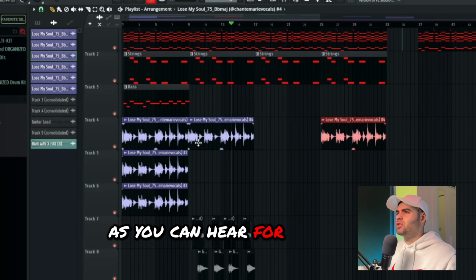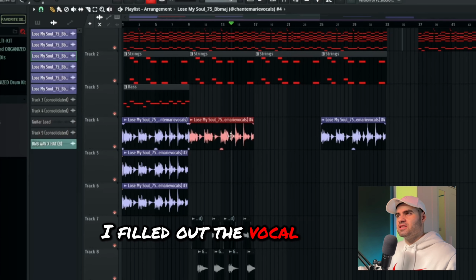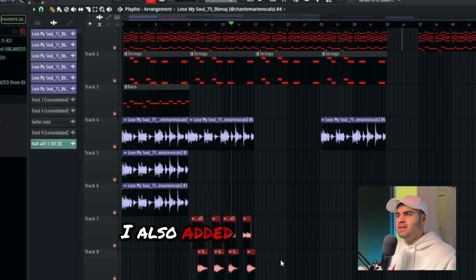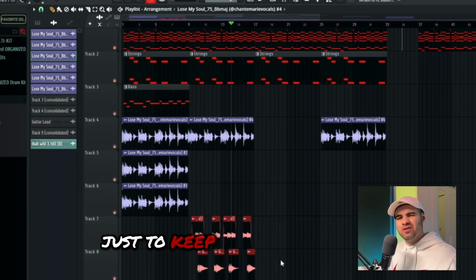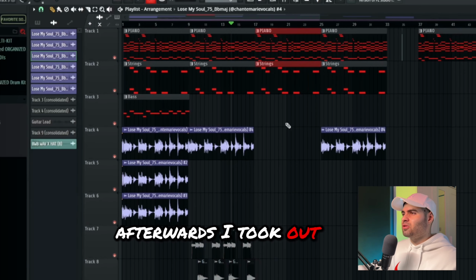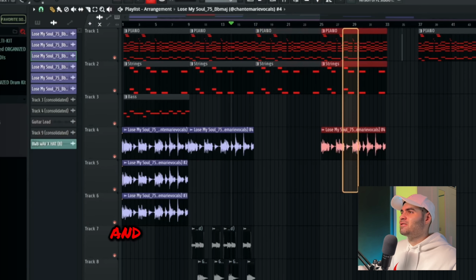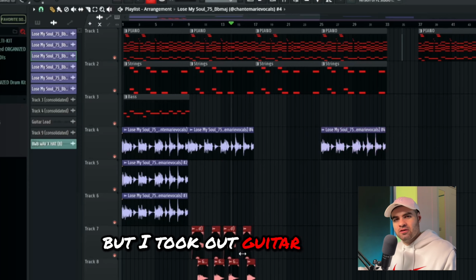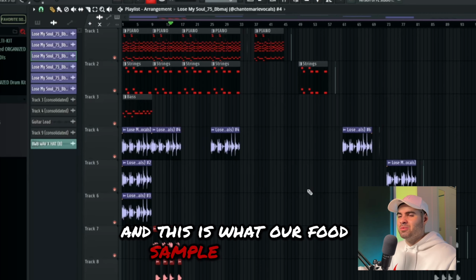So as you can hear, for another section, I filtered the vocal sample like this and I pitched it down a whole octave. Afterwards, I also added these guitar phrases right here just to give it more variation. Afterwards, I took out the vocal sample completely, and finally I left the vocal sample in, but I took out the guitar phrases. And this is what our full sample sounds like.